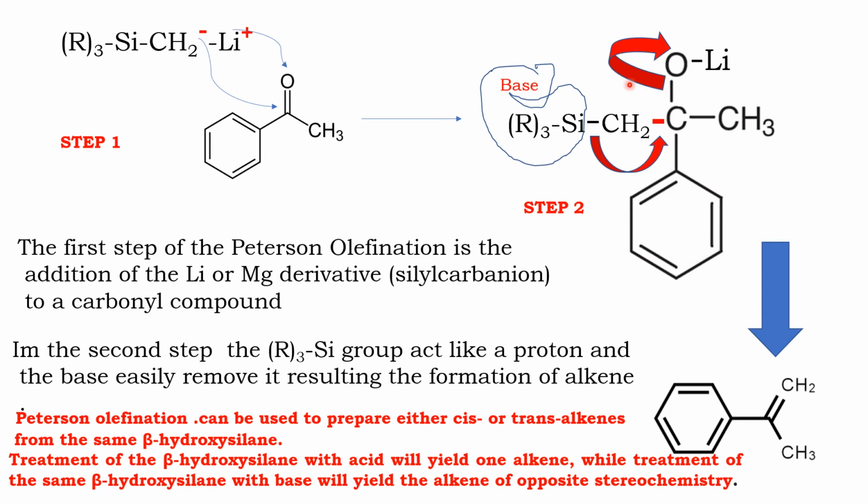The carbon-oxygen bond will shift towards here, so that a carbon double bond carbon is established. This is the alkene, resulting in the formation of the alkene molecule. So the first step is the addition reaction of silyl carbanion to the carbonyl compound.